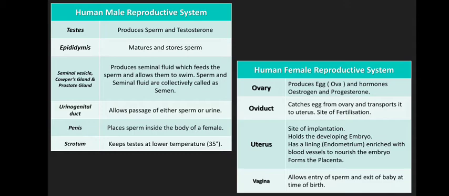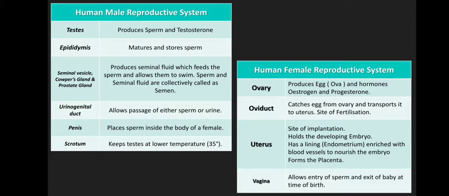So it will hold the developing embryo. It has a lining, this is very important, which is called the endometrium, which is enriched with blood vessels to nourish the embryo, or to nourish the baby, right? Now, the endometrial lining is removed every month, and that is what we call menstrual blood. We will be studying this in detail when we study the menstrual cycle.